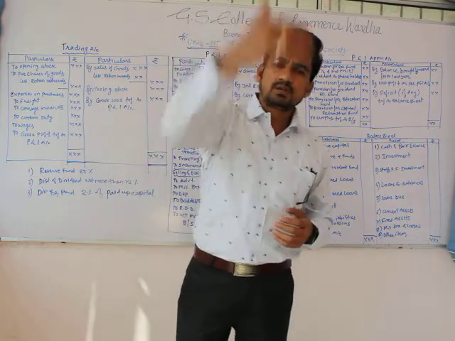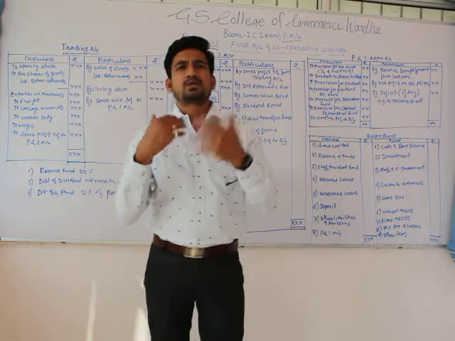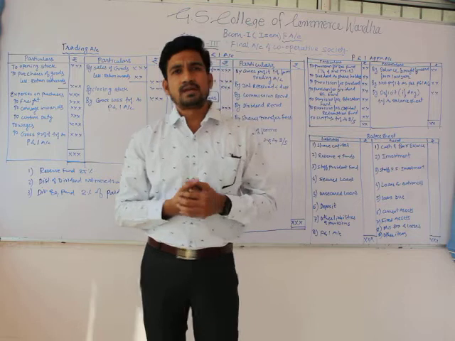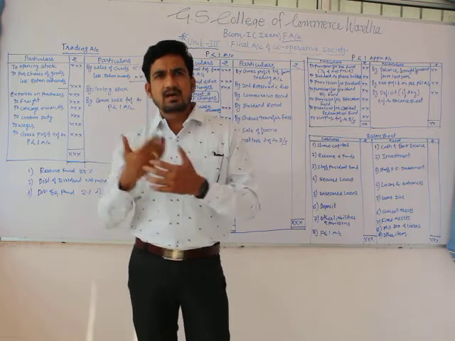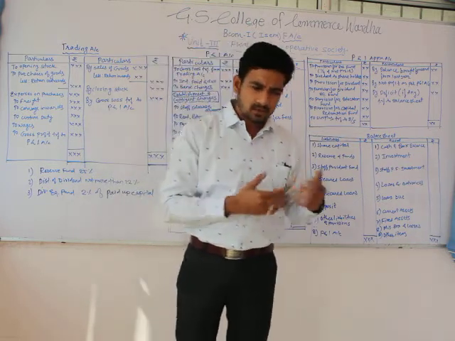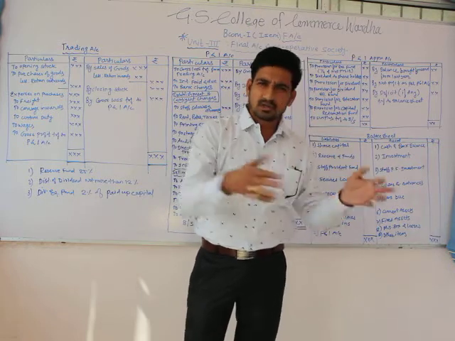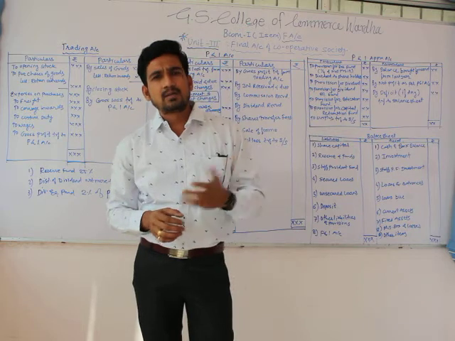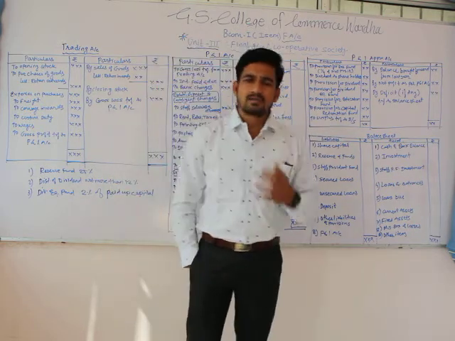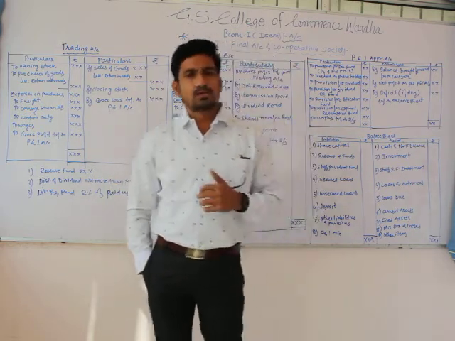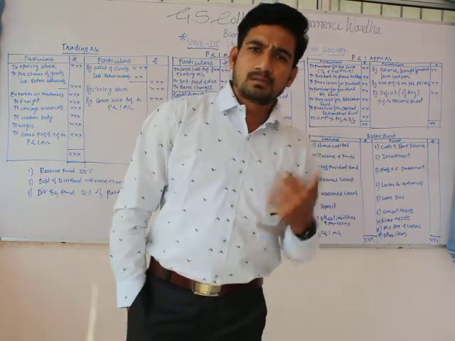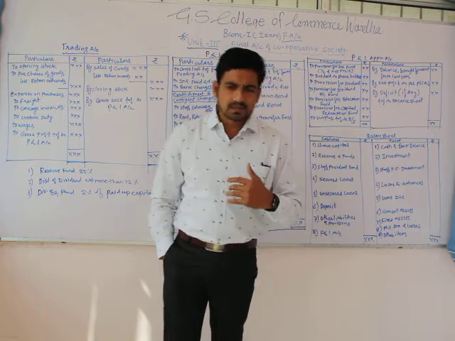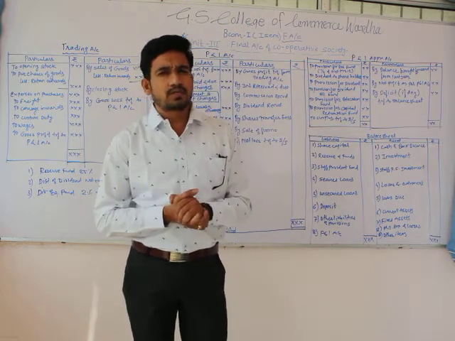It is mentioned on that board that the people who are running that cooperative society get elected through the election system they have in their statute, and they have complete rights to run the entire business. This way they run the cooperative society business. Moving to our syllabus, there are certain things we should keep in mind.